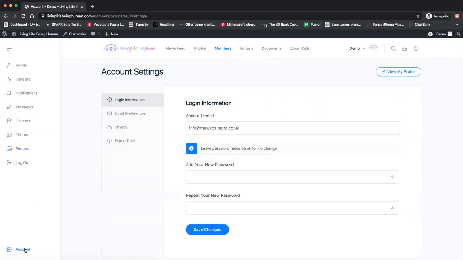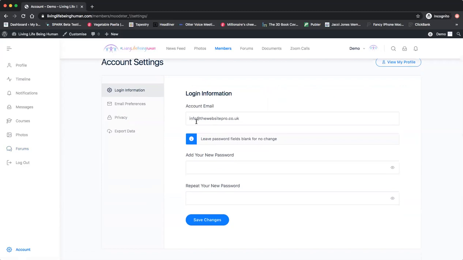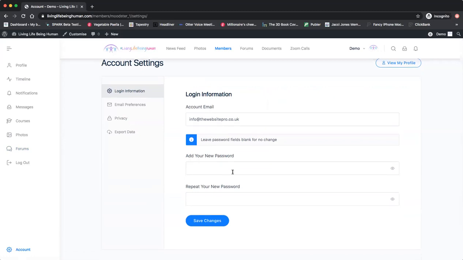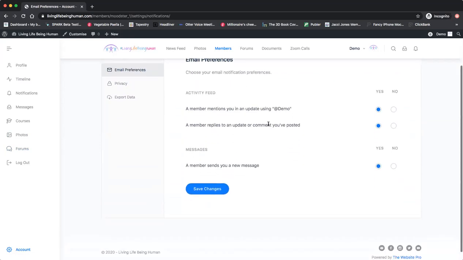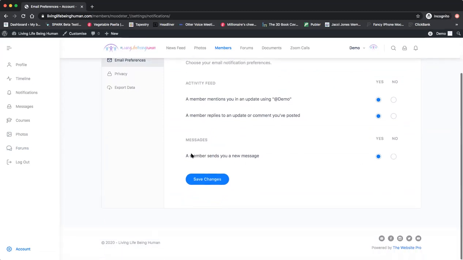And then account. Here you can change your account details. Say your account email address, if you want to change your email address. If you want to reset your password, type your password once here, second time, save changes. Email preferences, if you want to turn off your emails that you're getting. So here we've got set to yes. If a member mentions you using the @ symbol, if a member replies to an update or comment you've posted, you get an email. And if a member sends you a message, you get an email.